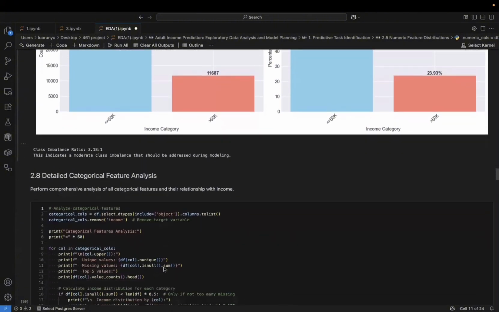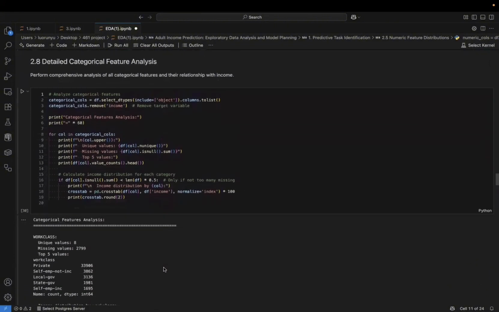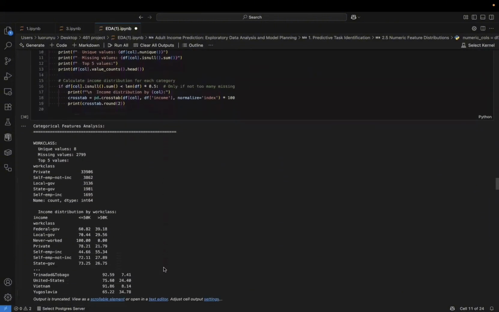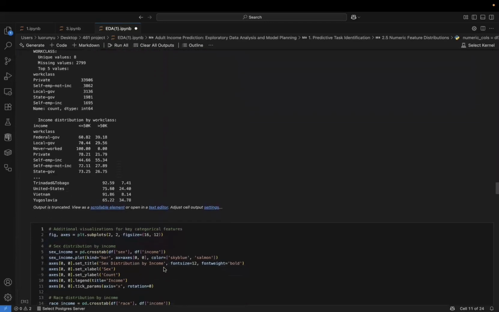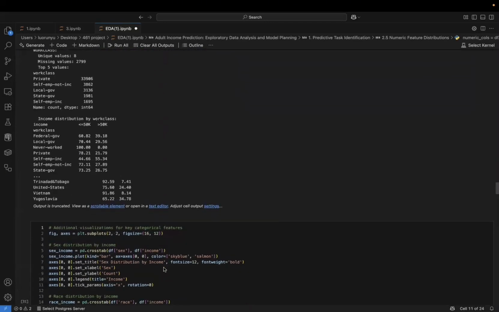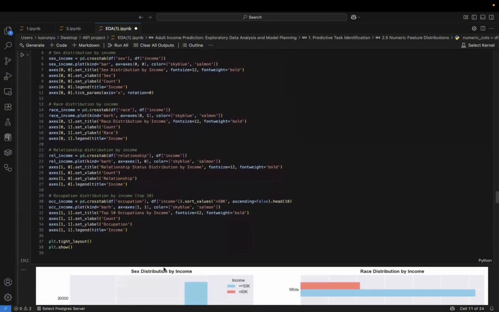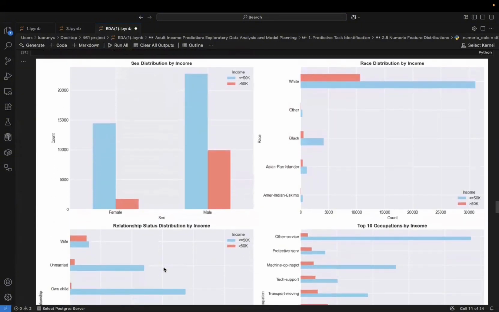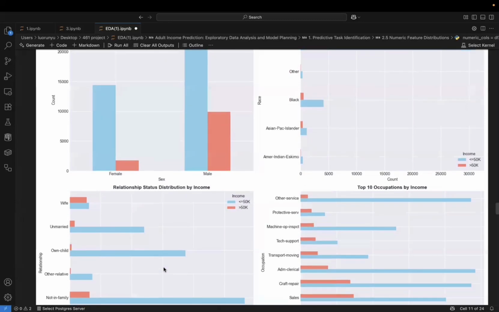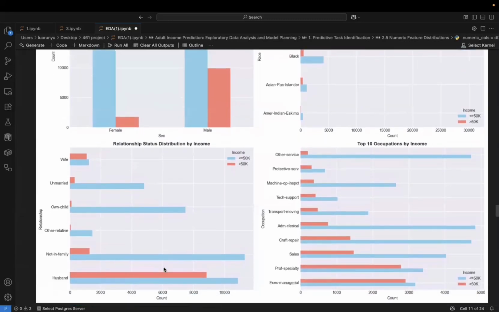Moving on, we broke down the categorical features. We analyzed attributes like work class, education, and marital status. A key insight here is marital status. Married individuals have a higher probability of being high-income earners compared to those who have never married. This suggests marital status is a strong predictor.